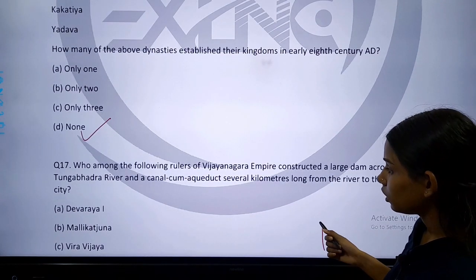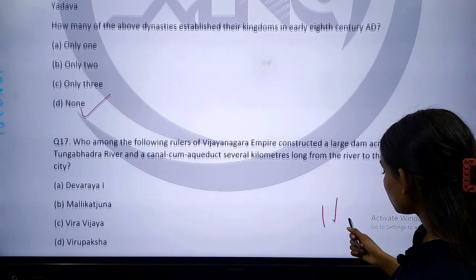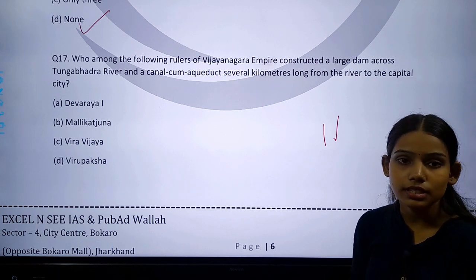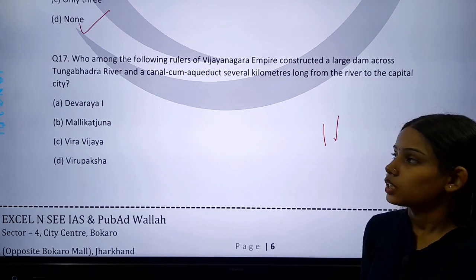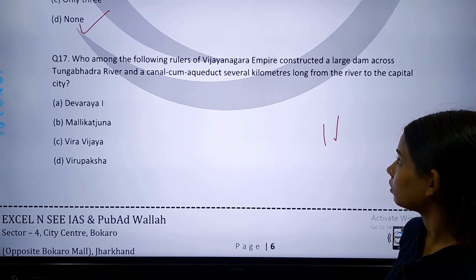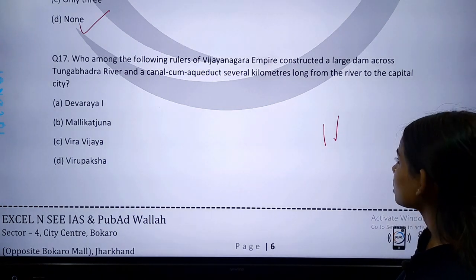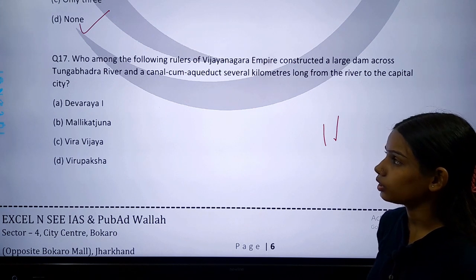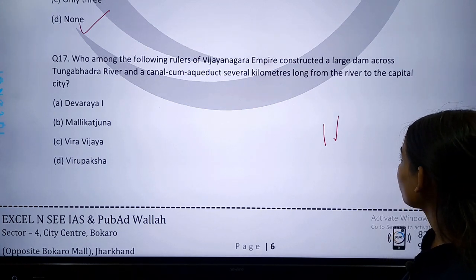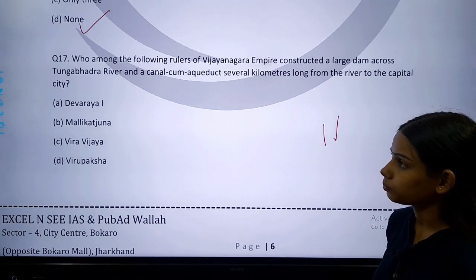Okay, now moving towards our next question. So this is our next question, question number 17. Who among the following rulers of Vijayanagar Empire constructed a large dam across the Tungabhadra river and a canal cum aqueduct several kilometers long from the river to the capital city?